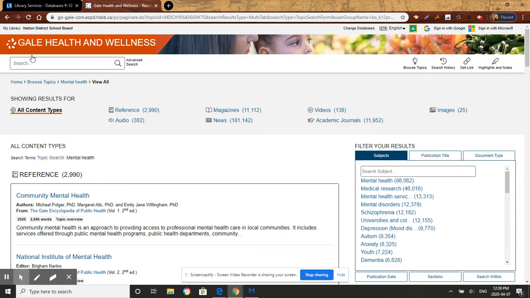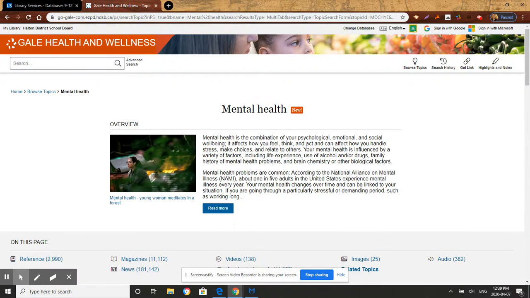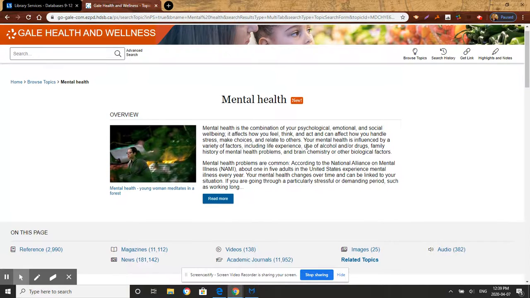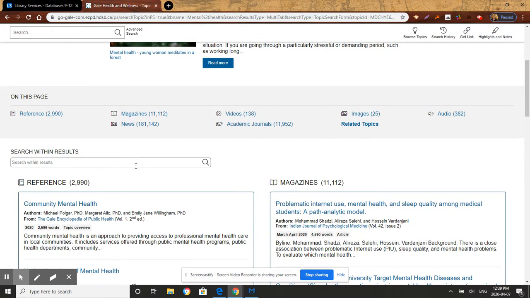Now, I just want to go back to the mental health page for a second. When you get to the mental health page, you've already narrowed the focus of your exploration to mental health. And you'll see there's a search bar here, and it says search within results.